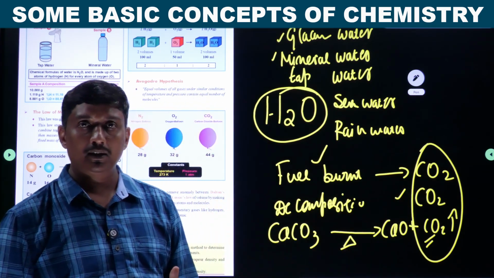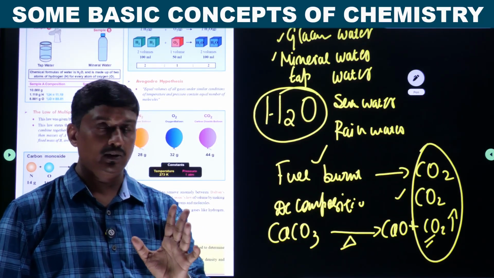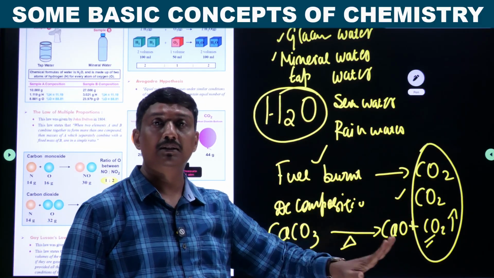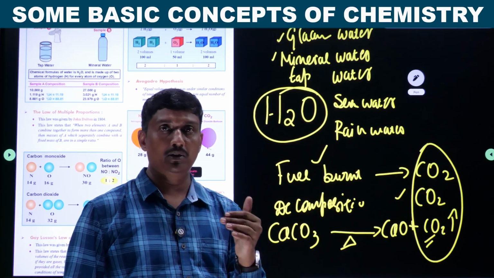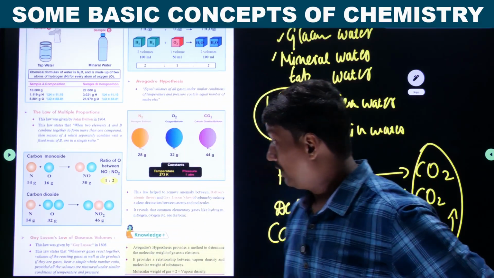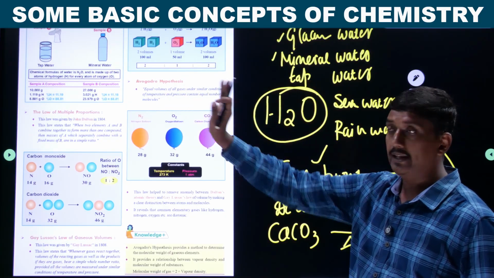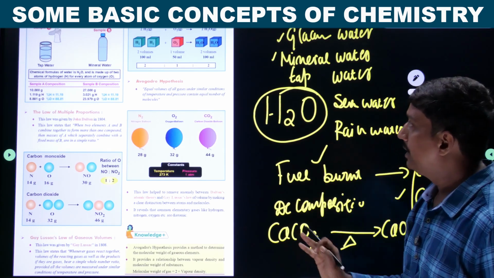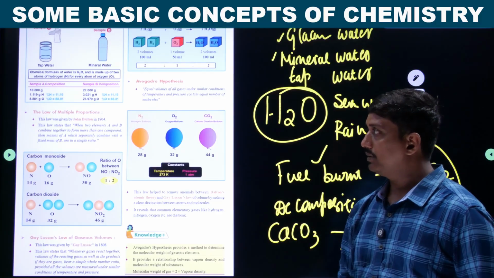Then what it implies is, if you take a compound, irrespective of its source and method of preparation, the composition remains the same. This is given by the law of definite composition or definite proportion by mass. This is the second law. You will get MCQs or questions for NEET and JEE on the laws of chemical combination. Very important topic. Later it will be discussed by taking different examples.